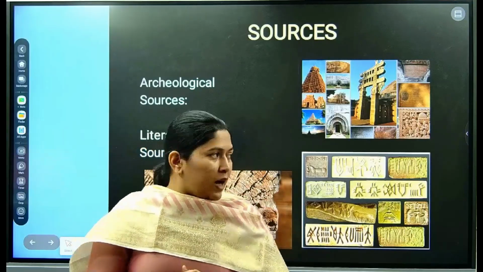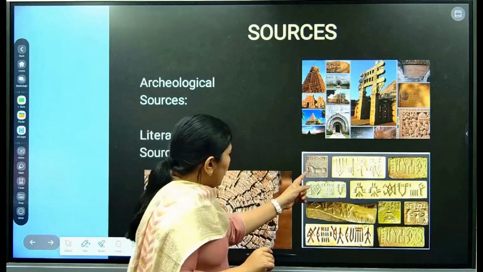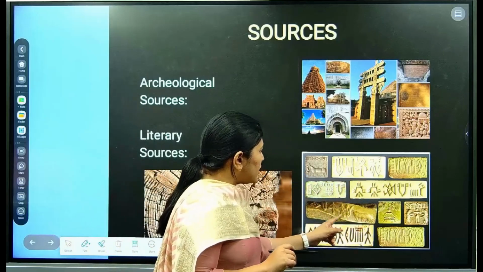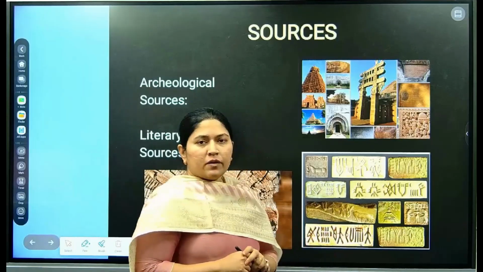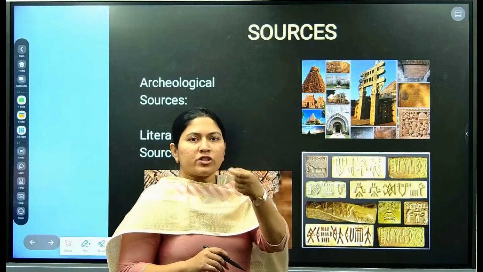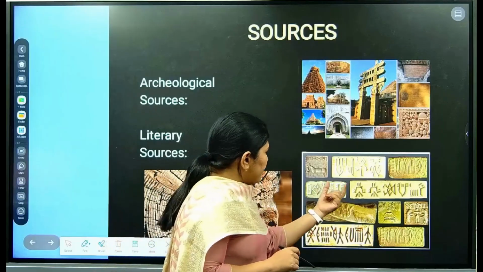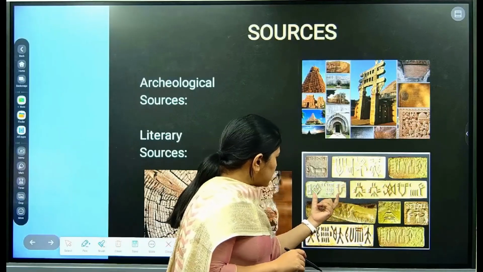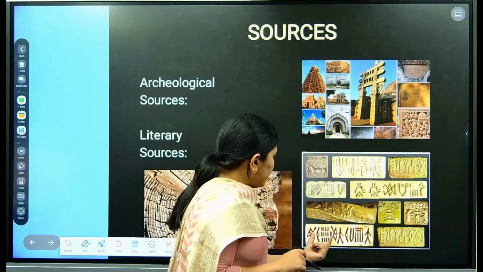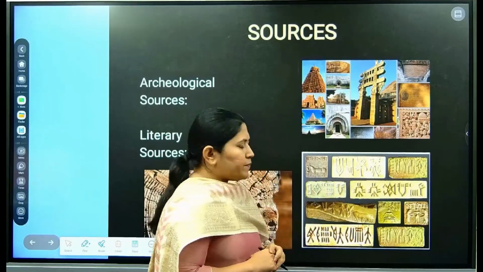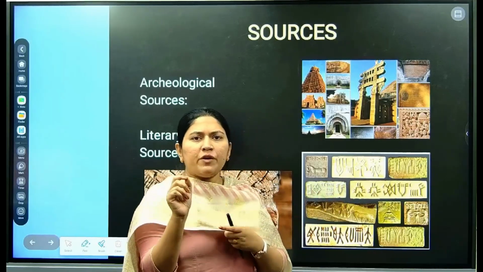Now, these are some of the elements of their script, which has been found on the walls of the caves, or on the coins or the seals. If you see the images of these coins or sculptures, you will find all these images are pictorial in nature. That is, there are no single alphabets.